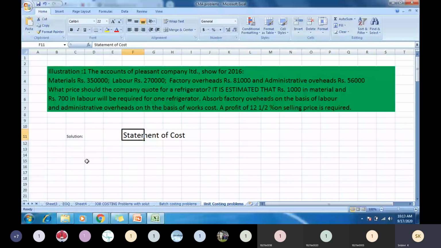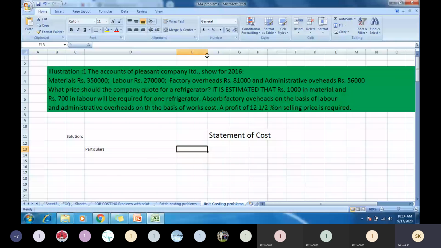So what are the columns that we should keep here? One, it is particulars, and go for amount columns, 2 amount columns. Take particulars column, big column, and then amount column, 2 amount columns. You take one internal and the other one external.